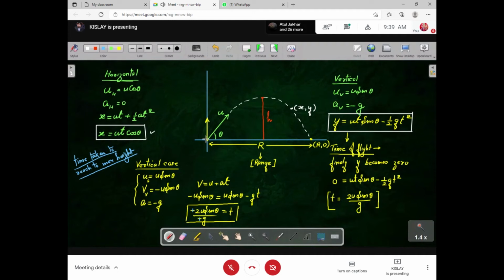Time taken in upward motion will be equal to the time taken in the downward motion. It means the time of ascent will be the same as the time of descent. It means the time will be half of the total time, and then it will be u sin theta upon g only. I hope it is clear.